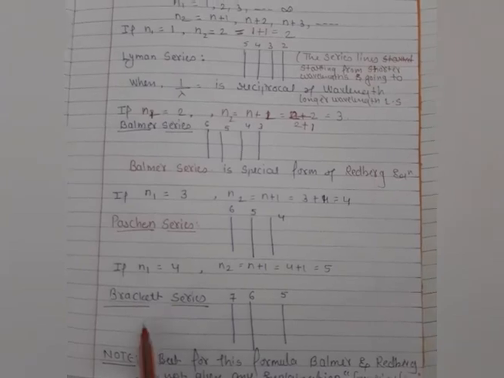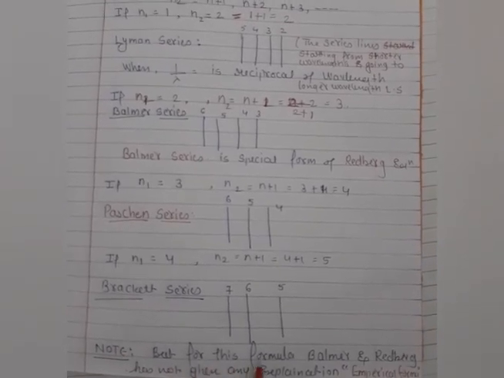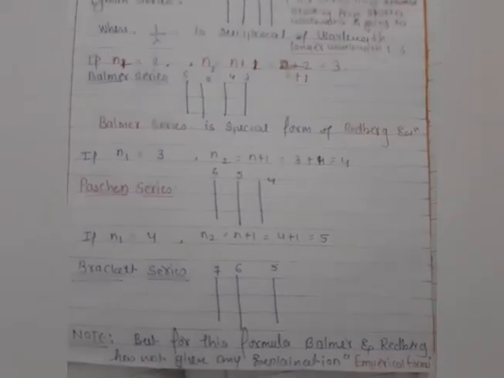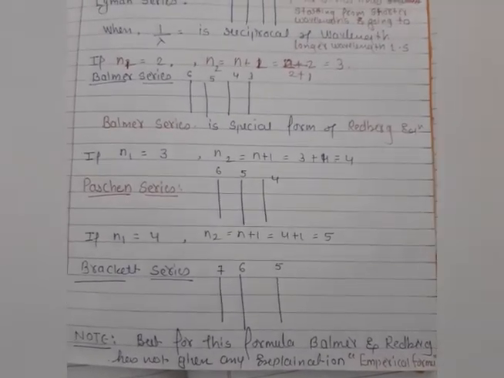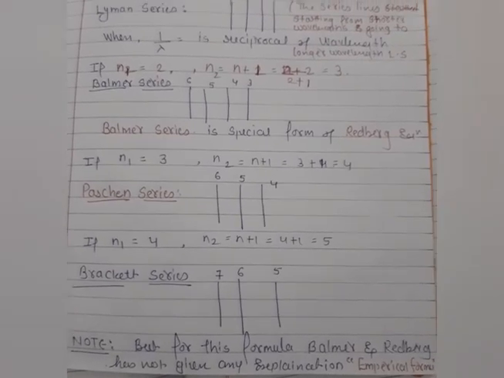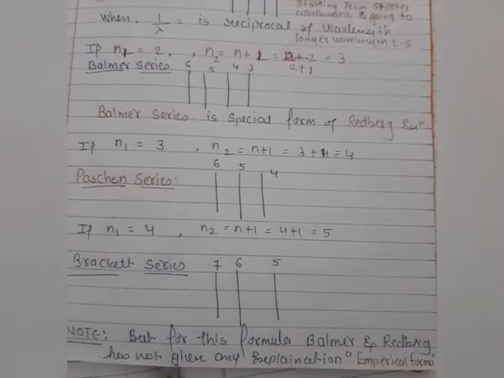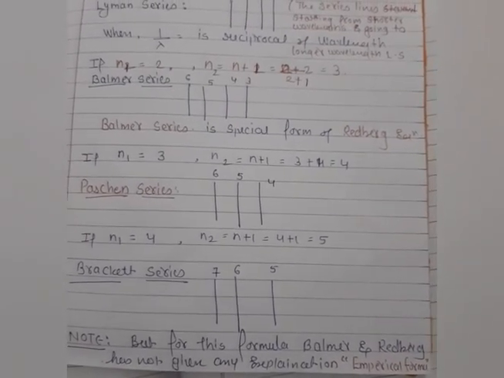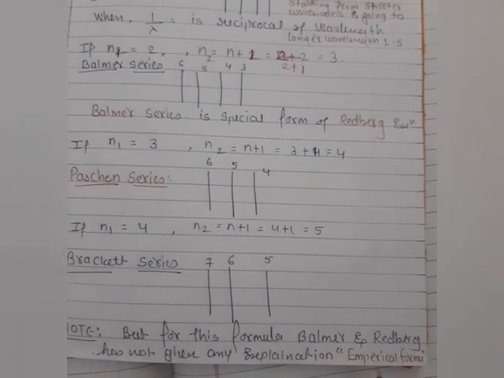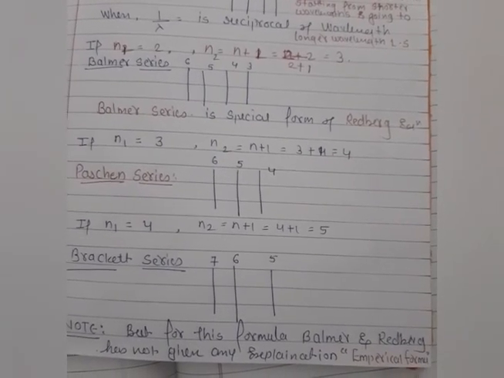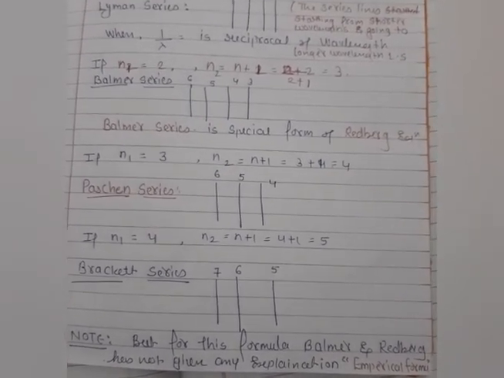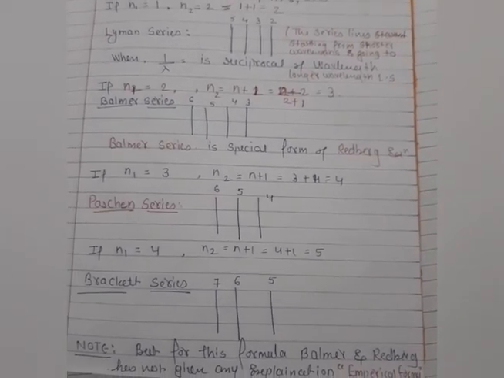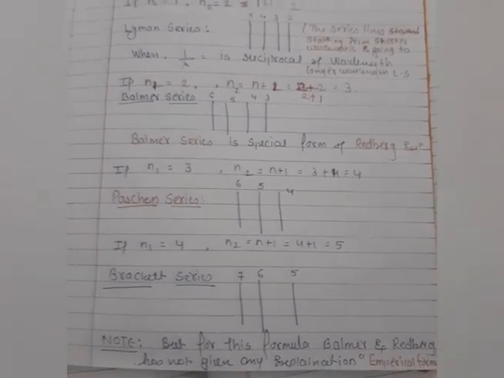So note, this formula of the Balmer series and Rydberg series has not given any explanation about the hydrogen spectrum. Yes, students, both scientists, Balmer and Rydberg, have not given any detailed explanation about the hydrogen spectrum. That's why this whole hydrogen spectrum line formula is also known as an empirical formula. That is known as an empirical formula, and these empirical formulas were derived by these two scientists.